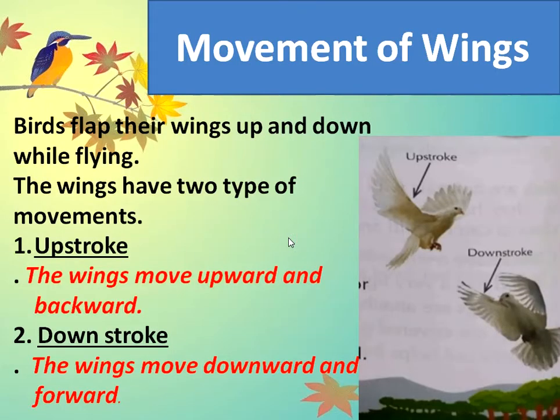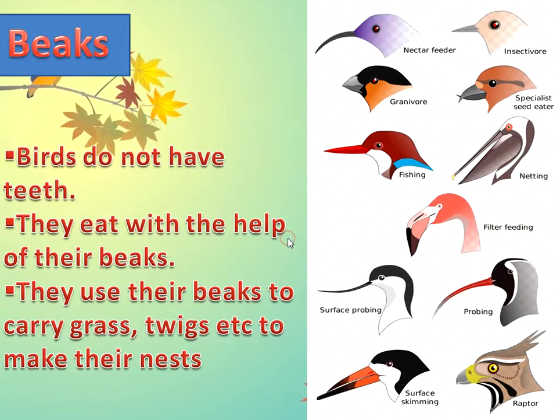Now let's know, how do birds move their wings? Birds flap their wings up and down while flying. There are 2 types of movements of the wings, upstroke and downstroke. When the bird moves its wings upward and backward, it is called upstroke. And when the wings move downward and forward, it is downstroke.